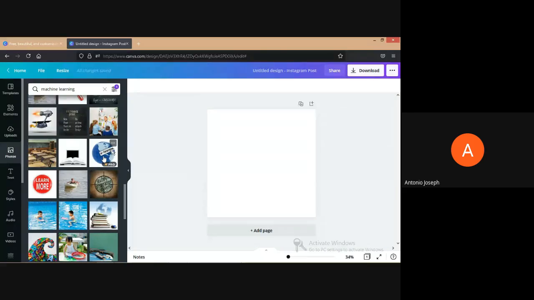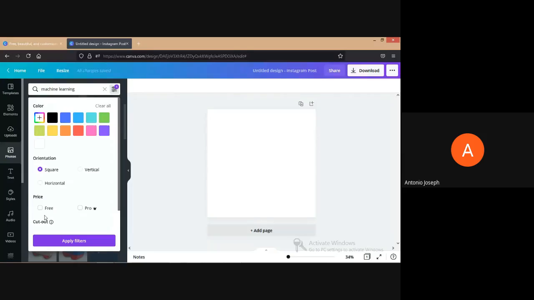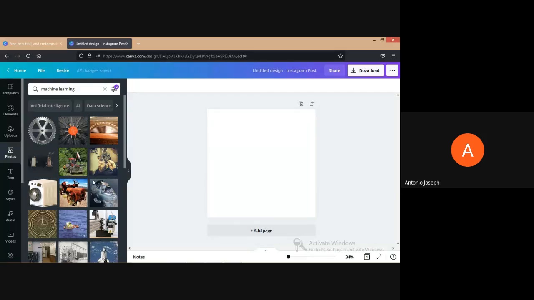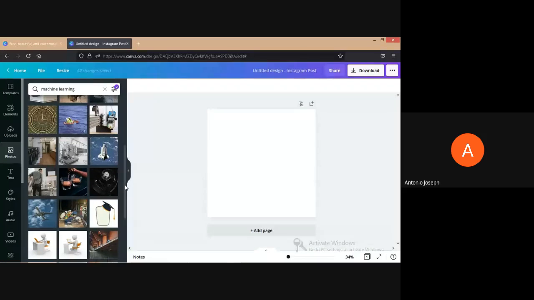Some of the images are available as free, and some are available as Pro. So I will show what images are available under machine learning as a free version. I am just giving the filter as free. All these are the free images available in Canva. Without having a Pro version, we can use them free. Canva can be used free, no issues. You can log in using your Gmail account also, or else you can create your account in Canva by giving a username and password. So two options are there. Personally, I used to log in using only the Google account.